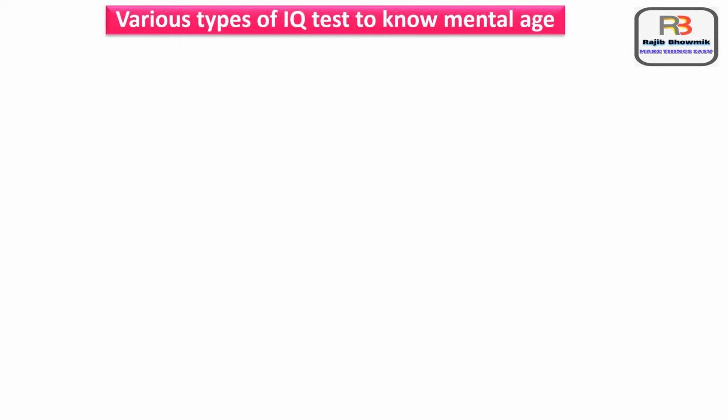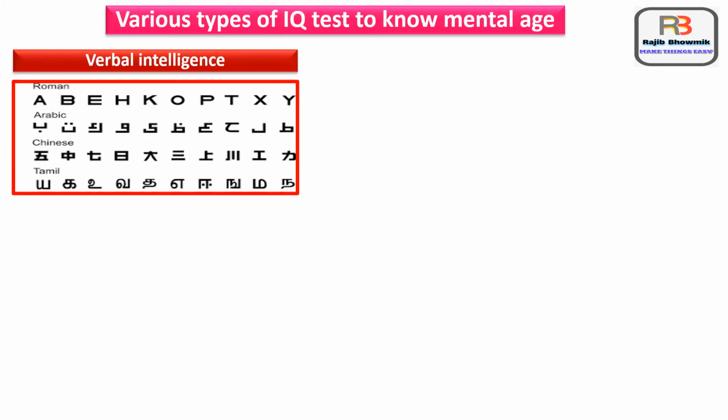Now I'll tell you various types of IQ test to know mental age. First one is verbal intelligence. It is the ability to understand, use and learn language. Quick understanding of text and a large vocabulary are indicators of a high verbal intelligence.